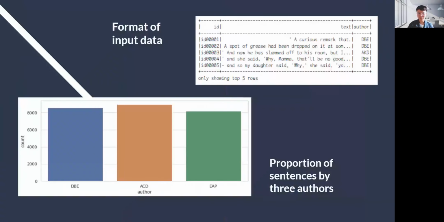As you can see in this slide, this is the input format on the right. And in this picture on the left, each author has around 8,000 sentences in our dataset. The proportion is close to 1:3.